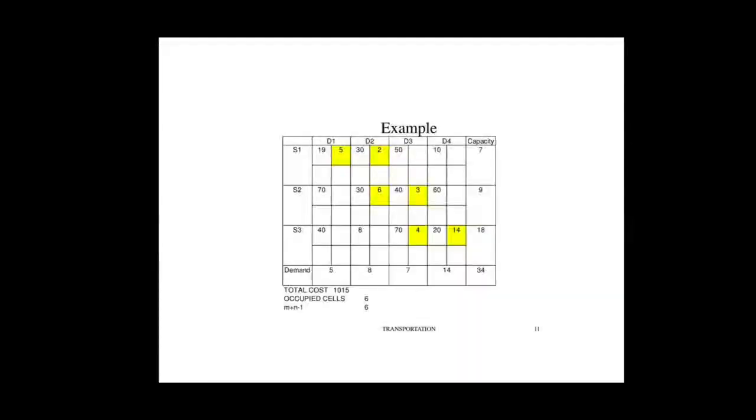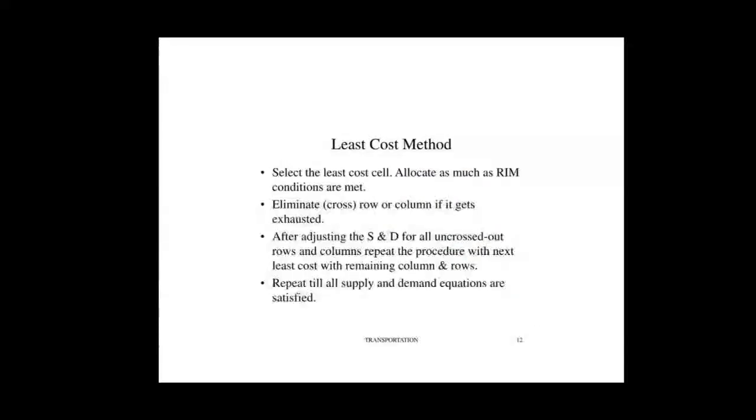In this way, diagonally, you can allocate the values. So select the cell, allocate as much as the given condition allows, and eliminate the row or column if it gets exhausted. After adjusting